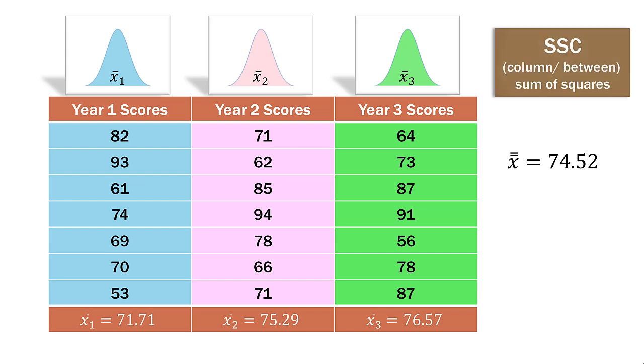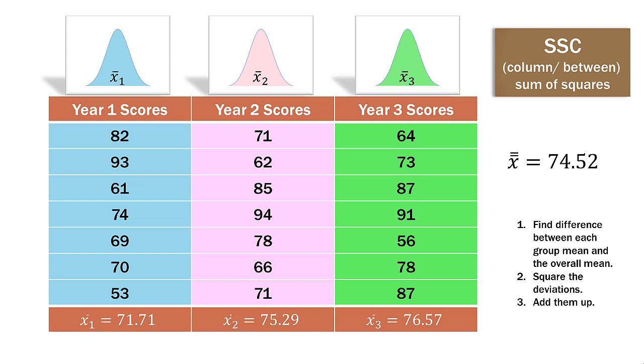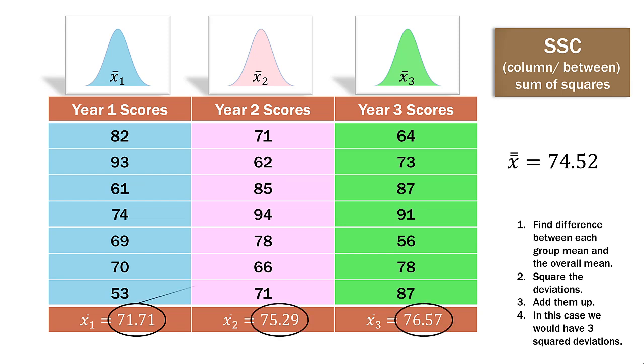Now let's look at SSC, which is the sum of squares of the columns. So this is the column or the between sum of squares. In this case, we find the difference between each group mean and the overall mean, square those deviations, and add them up. So the SSC is the difference between the individual column means and the overall mean. In this case, we'll have 3. So each individual column mean and the overall mean.